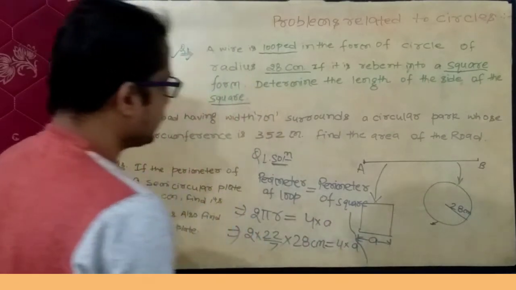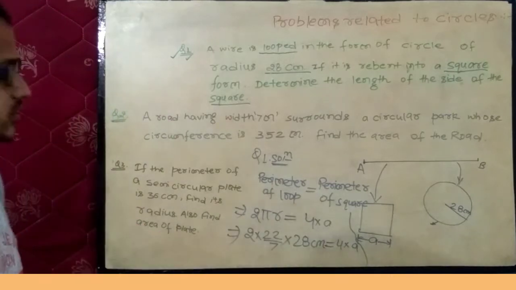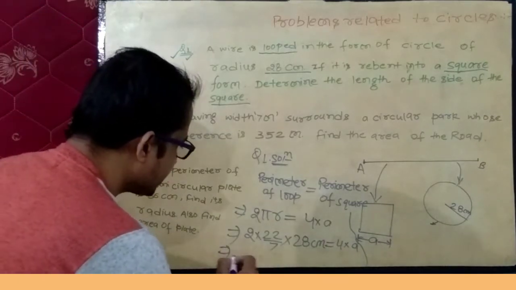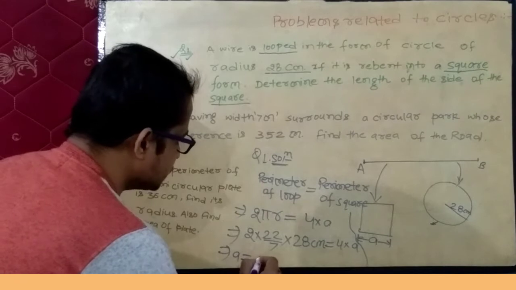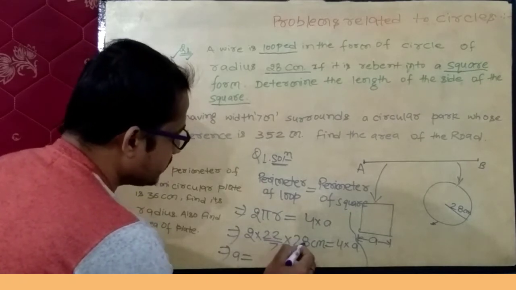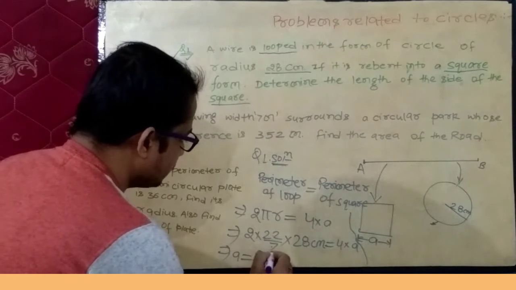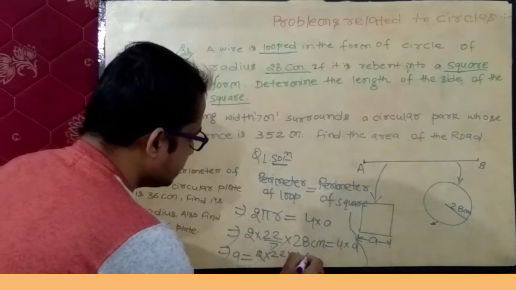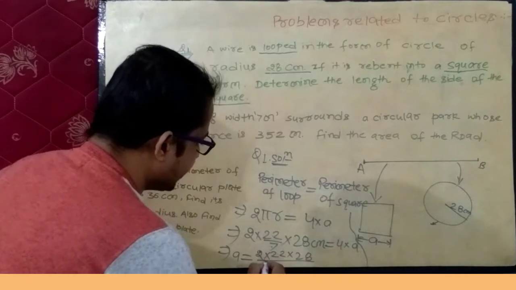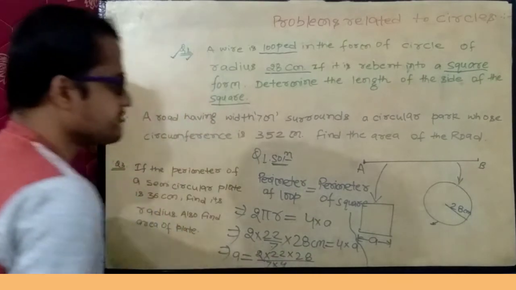Now what do you have to calculate? You have to calculate the value of A. So A equals 2 into 22 into 28 divided by 7 into 4.